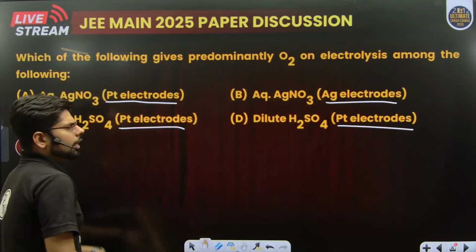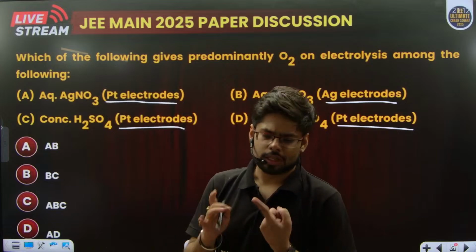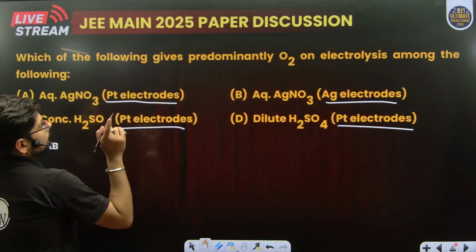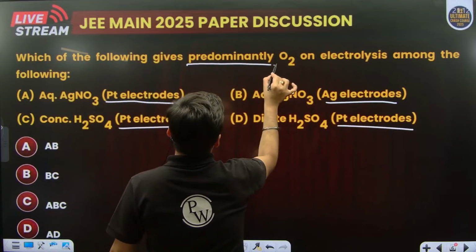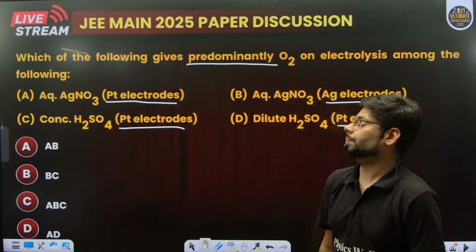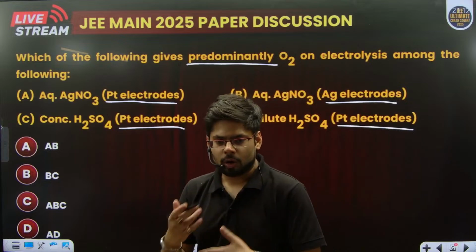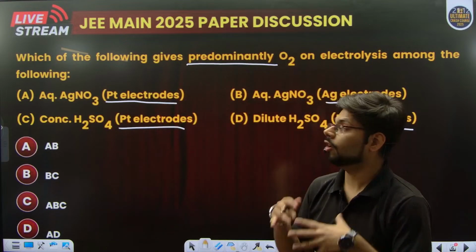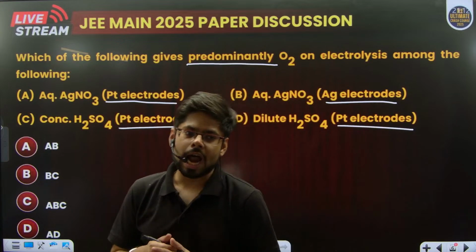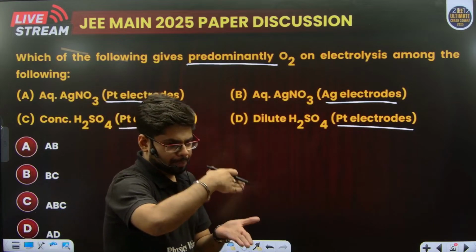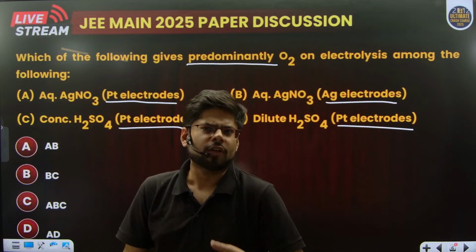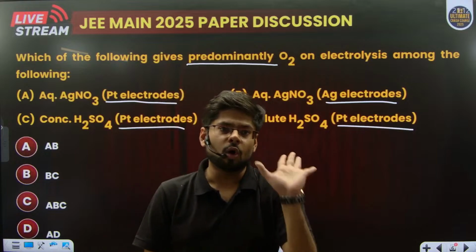We all know that when electrolysis is carried out, we have products on the cathode and products on the anode because electricity is being supplied. Now, in this question, they have mentioned one important term: predominantly. That means the major amount should be O2. Now, we all know that if we wish to obtain O2 on the anode, then oxidation happens on the anode. So, oxidation of a species should happen so as to get O2 on the anode.